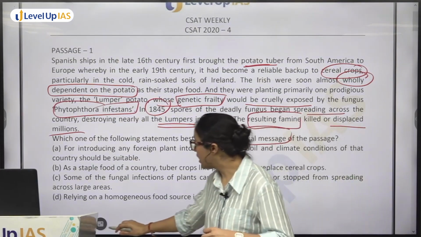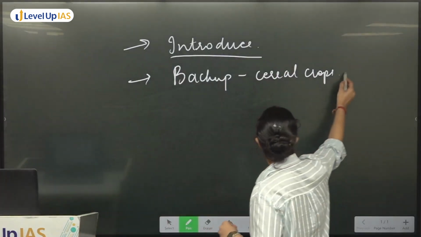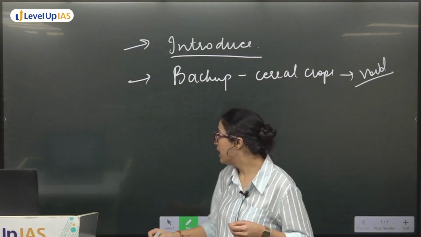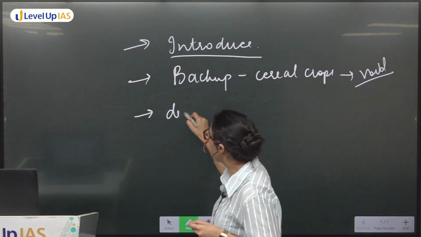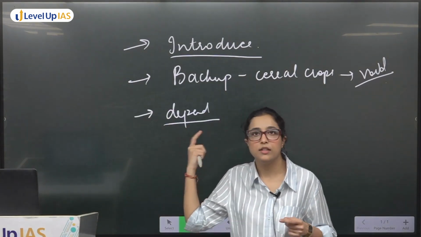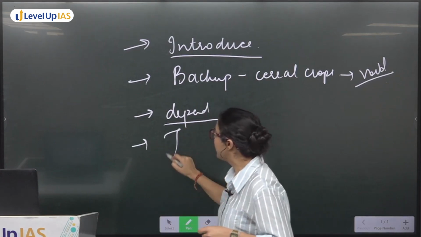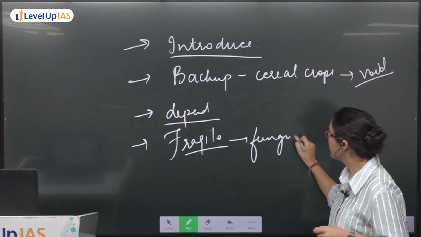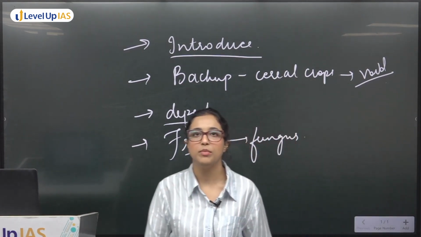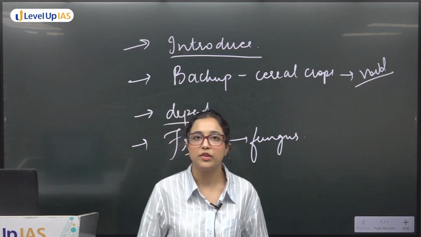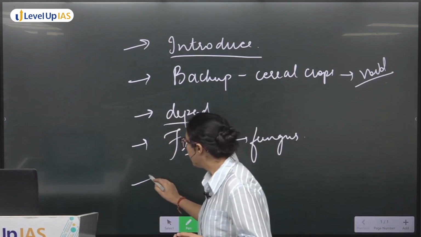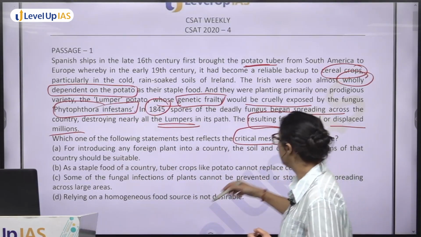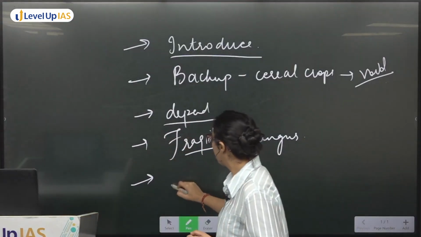ठीक है, तो इसने क्या किया, एक basically void था, वो fill किया, वहां पर vacuum जो था उस market में वो fill किया, and eventually ये क्या होने लगा, they got totally dependent on this crop. But ये crop क्या निकला? Fragile, because of एक fungus. अब आपने क्या किया, इतना ज्यादा इसी crop पर आप dependent हो गए, and ये crop निकला, this was fragile because of this fungus. And then what happened was countrywide famine killed or displaced millions. So क्या हुआ?